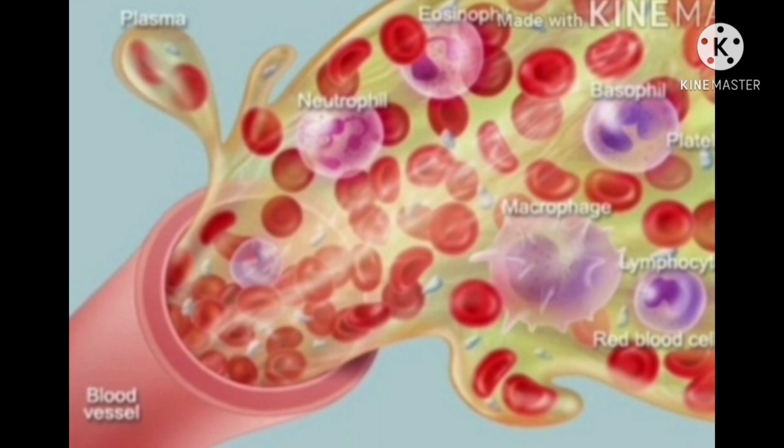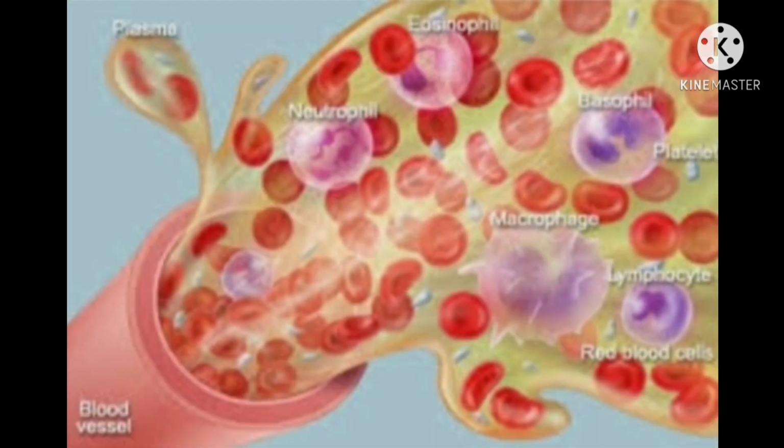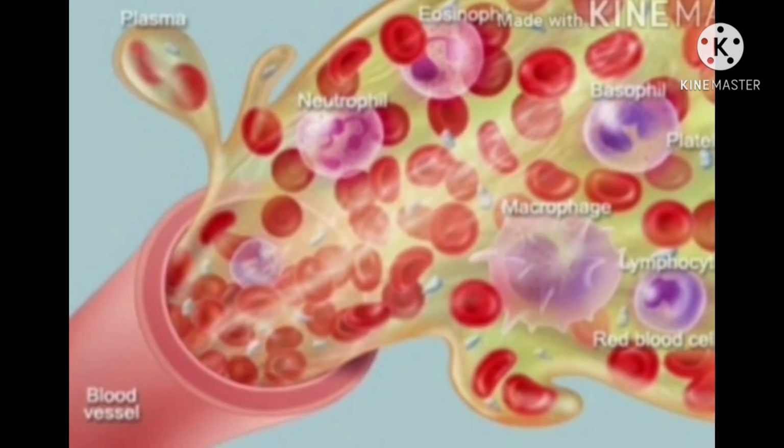Blood carries a waste product, urea, from the liver to the kidneys for excretion. Blood protects the body from diseases. This is because white blood cells kill the bacteria and other germs which cause diseases.